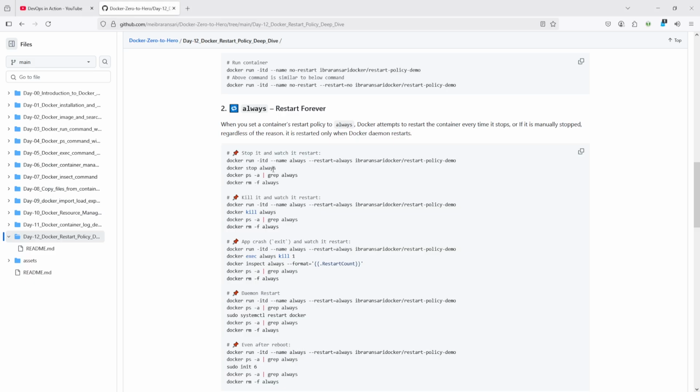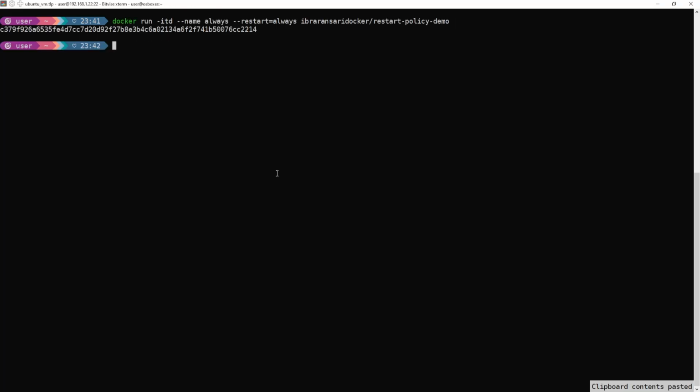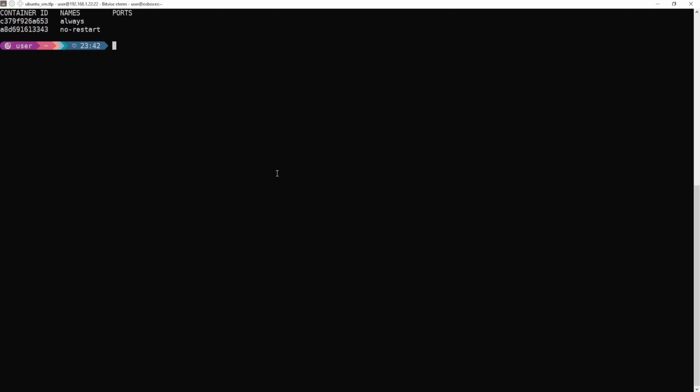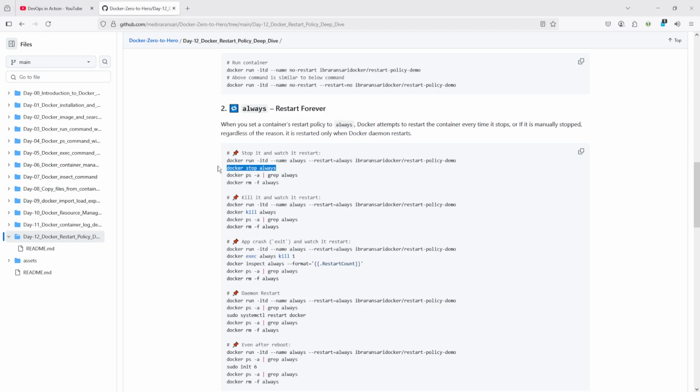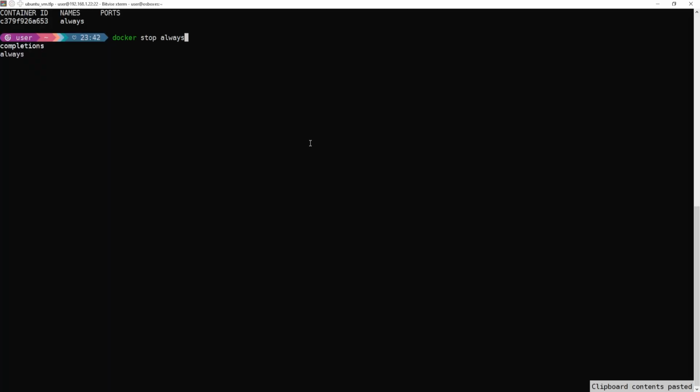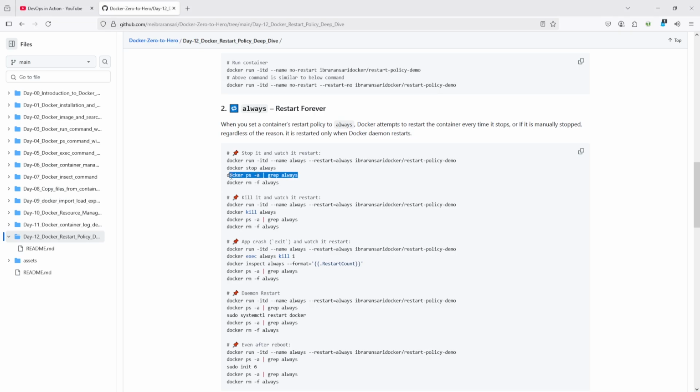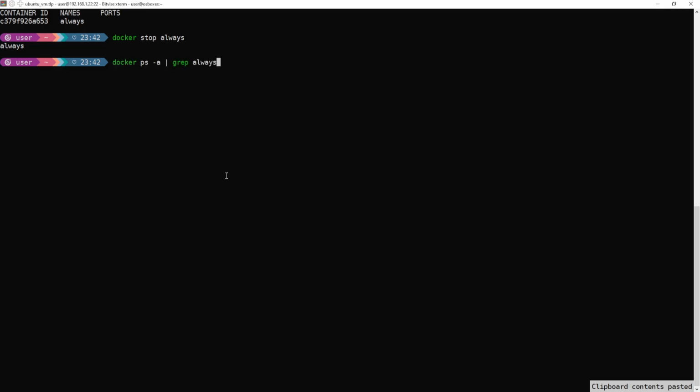Okay, so here I want to run this container with the name always, and here you can see one always container running. I am going to remove this one. Only one container is running, and after that I am going to stop it, and let's see whether it is started or not.